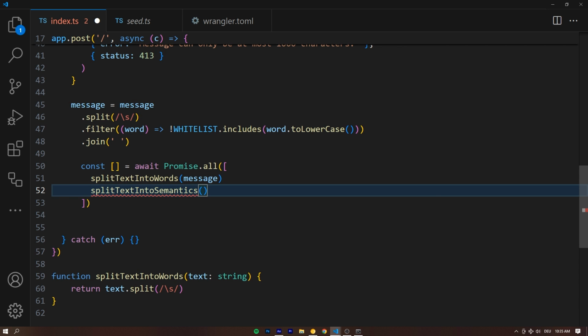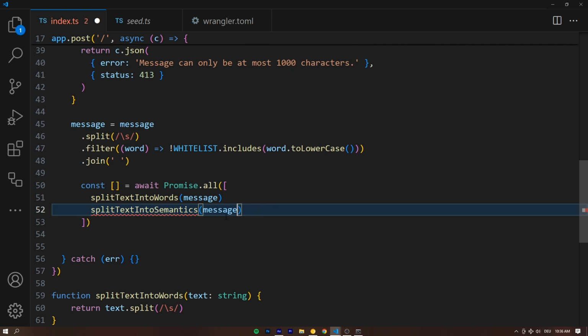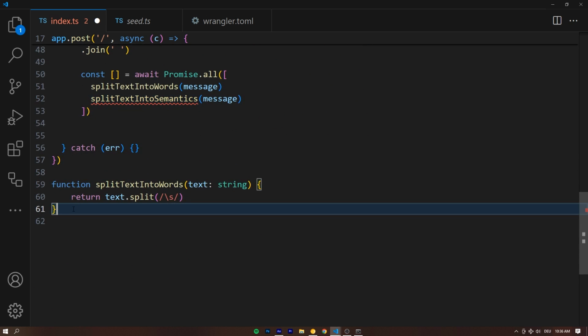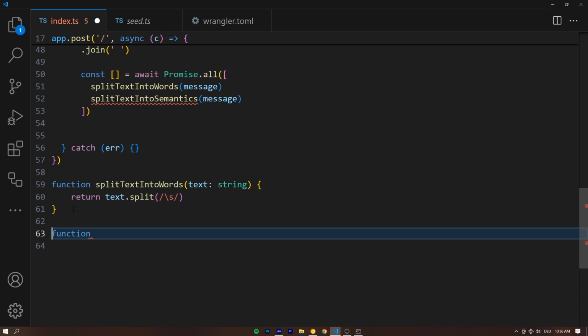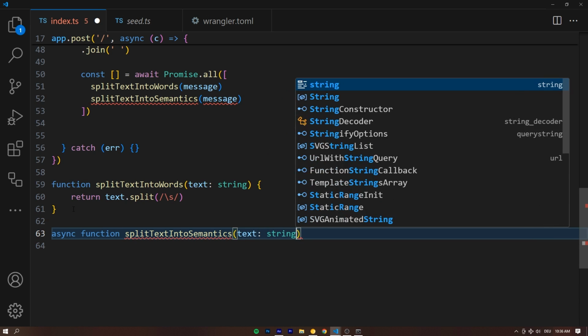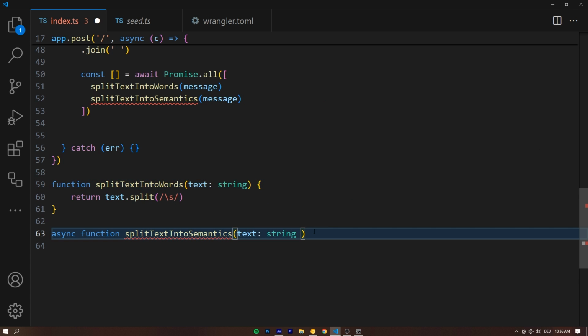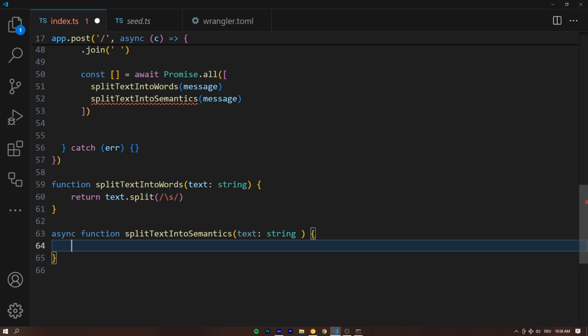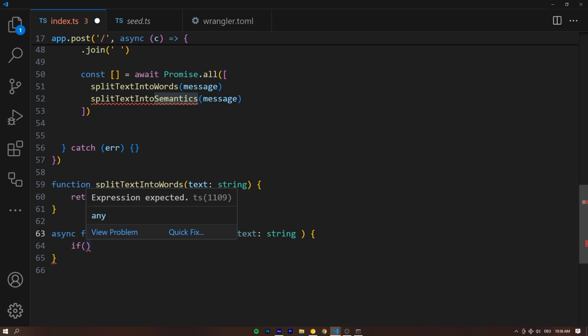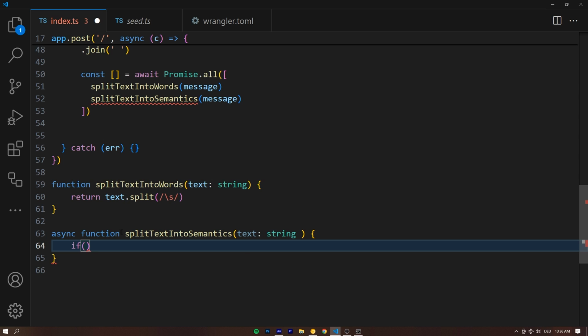So we're not only going to split into words, but we're also going to say splitTextIntoSemantics. Semantics, there we go. And that also takes in the user message. And now, of course, the splitTextIntoSemantics function also does not exist. So let's go to the very bottom and declare this as an asynchronous function. splitTextIntoSemantics is gonna receive a text as a string, just like splitTextIntoWords. Exact same thing. And then let's open up the function to handle the actual logic. Now, first thing we're gonna do is, if you don't know what semantic is, it's basically the meaning of text. What does it mean? Is it toxic? Is it not toxic?